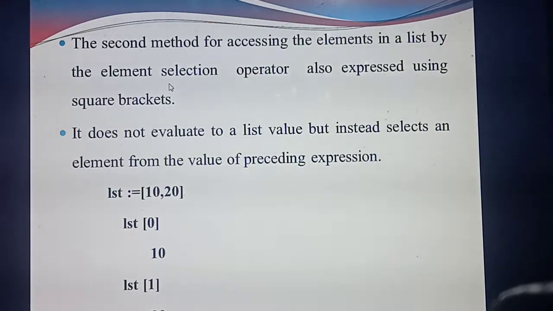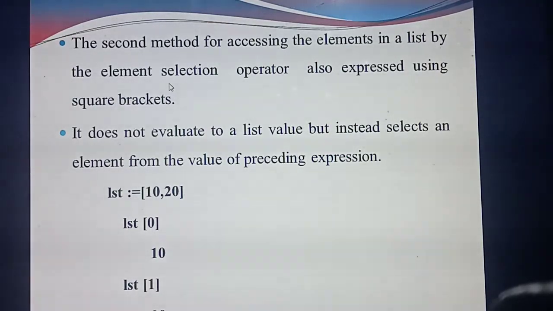In the first method you assign different names for the values present inside the list. But here you are not going to assign any name for the values in the list; you are going to give some index values, or place values, for each element.